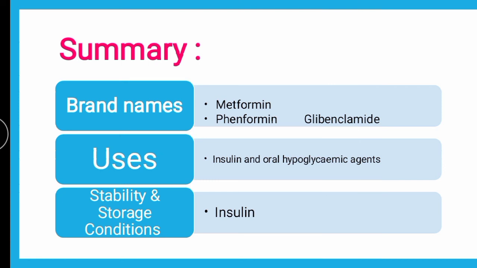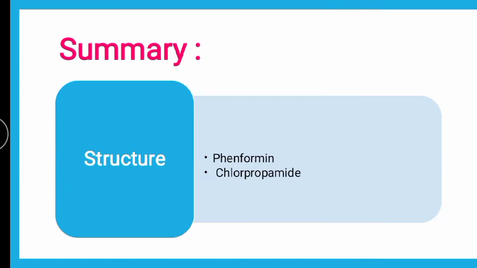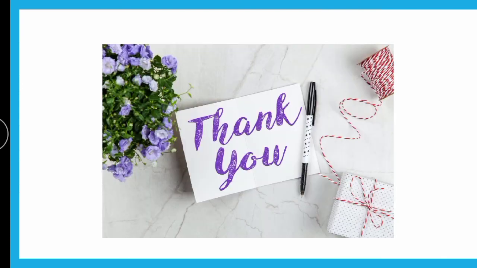Again, a short note on insulin comes, wherein each and every aspect of insulin is asked along with the preparations, stability, storage, brand names, etc. And two structures are really very important, chlorpropamide and phenformin. Along with them, tolbutamide is also important. So with this, we finish the repeatedly asked questions from the chapter hypoglycemic drugs, which are also known by the name anti-diabetic drugs or anti-hyperglycemic drugs.